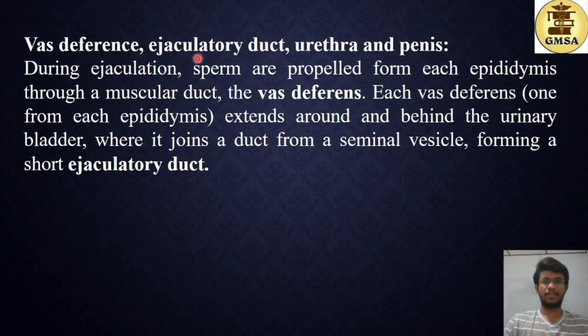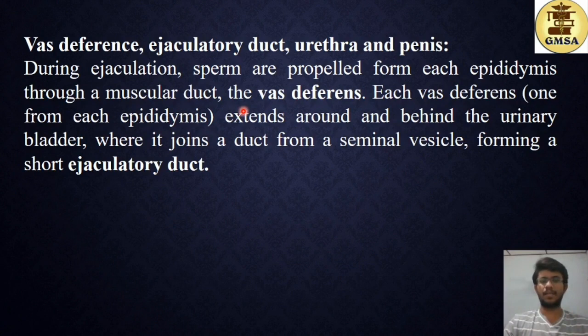The vas deferens, ejaculatory duct, urethra and the penis. During ejaculation, sperms are propelled from each epididymis through a muscular duct. This is the vas deferens. From each epididymis, sperms are released into an individual vas deferens.